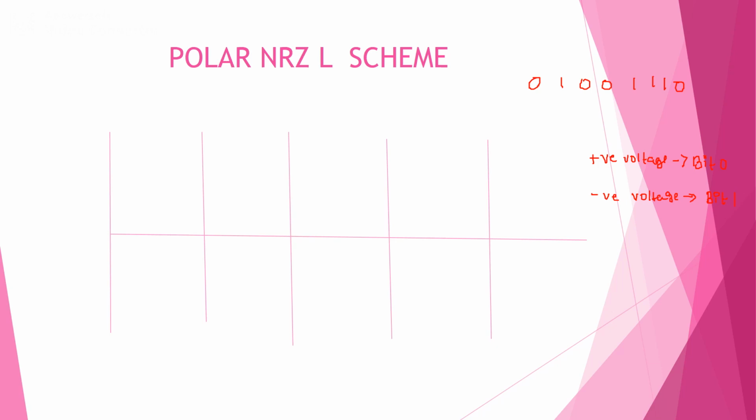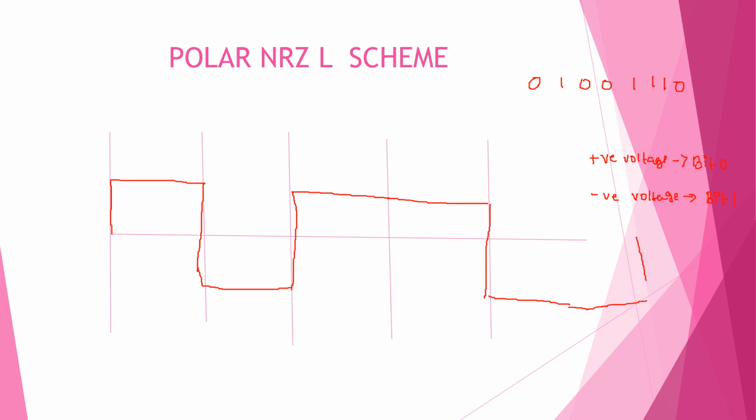So we represent bit 0 with the positive voltage, and the second bit is negative, so that is bit 1. Once again bit 0, bit 0, followed by bit 1, 1, and once again bit 0.